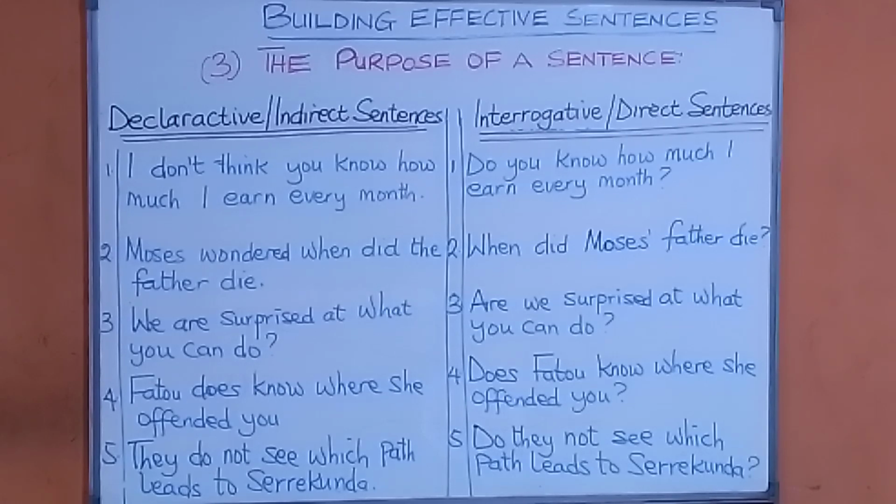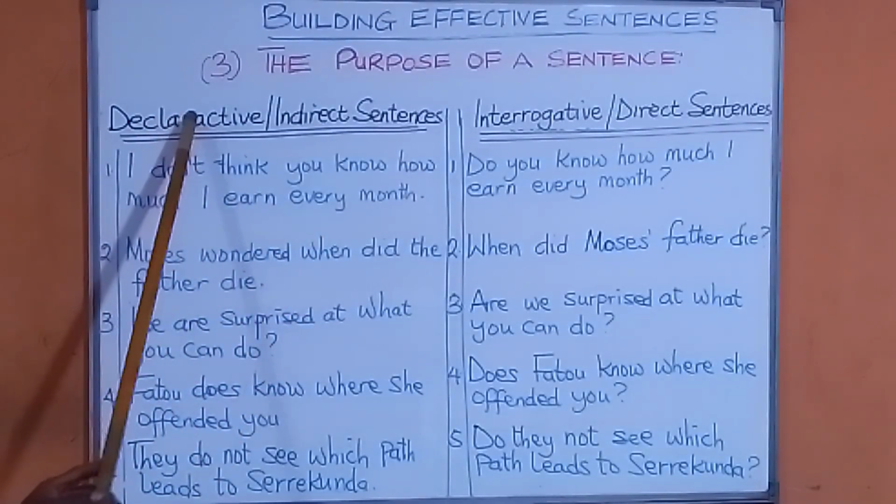Because we've seen declarative and interrogative sentences, we say in declarative sentences you can make indirect sentences. But in interrogative sentences, they ask direct questions. Now, let's look at these two parts.